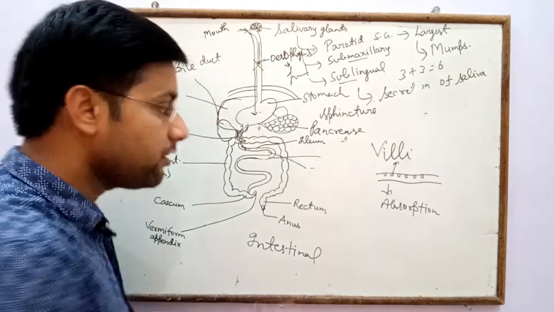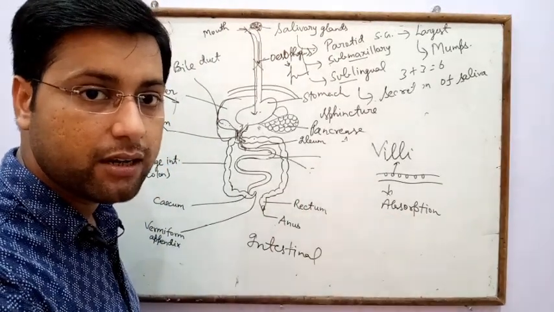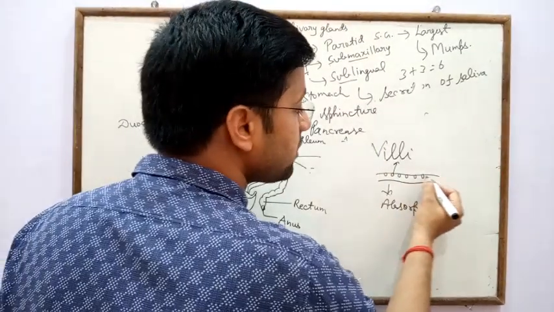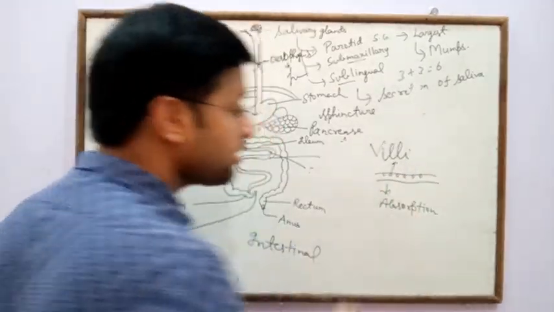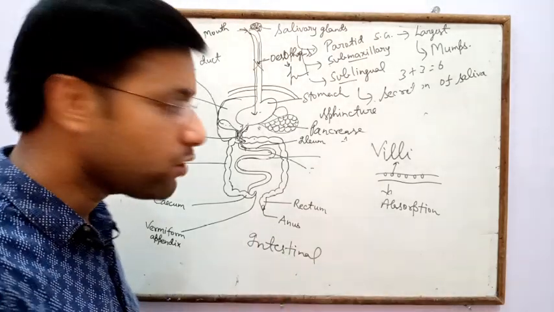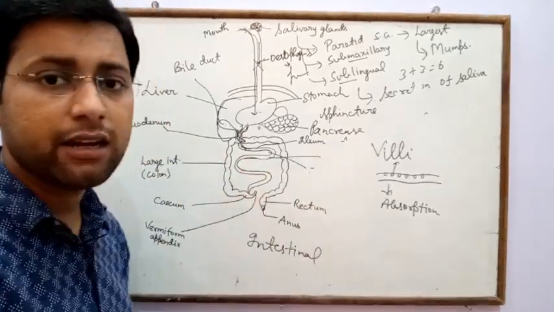What is the main function of villi? Villi help in the absorption of digested food material and water, and villi also increase the surface area for absorption of digested food material, because complete digestion occurs in the small intestine.